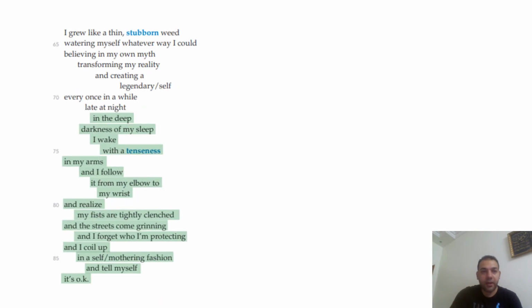I grew like a thin, stubborn weed, watering myself whatever way I could, believing in my own myth, transforming my reality and creating a legendary self. Every once in a while, late at night, in the deep darkness of my sleep, I wake with a tenseness in my arms, and I follow it from my elbow to my wrist, and realize my fists are tightly clenched and the streets come grinning and I forget whom I'm protecting and I coil up in a self-mothering fashion and tell myself it's okay.